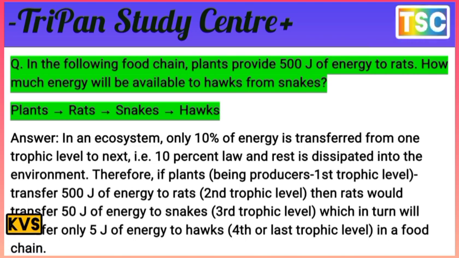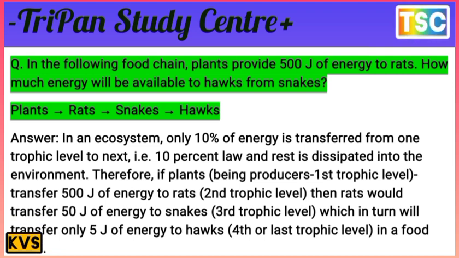That's important. In an ecosystem, only 10% of energy is transferred from one trophic level to the next. As I have already explained, in an ecosystem only 10% of energy is transferred from one trophic level to the next.